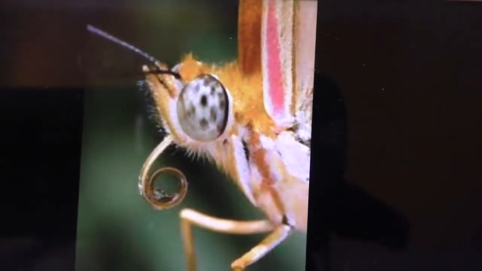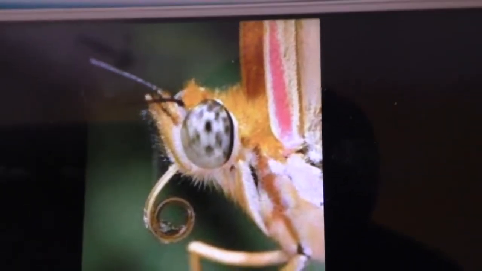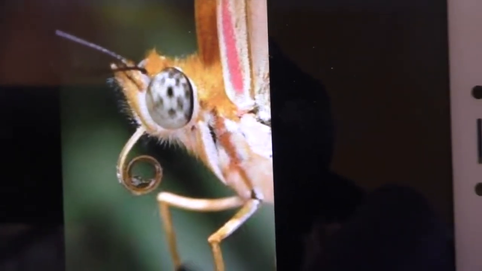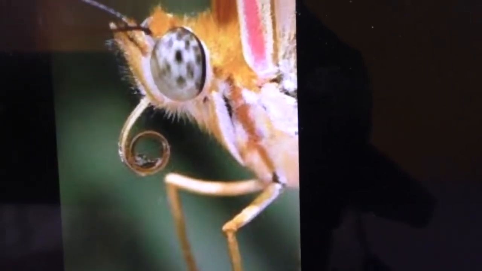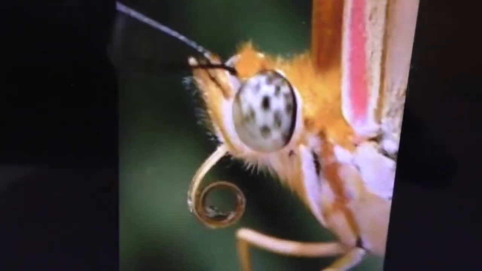And who is this? This is a butterfly. Closer view. It is coiled, we call it coiled. It sucks the nectar from the flower. It sucks the nectar from the flower. Butterfly. Okay? So butterfly sucks the nectar from the flower.